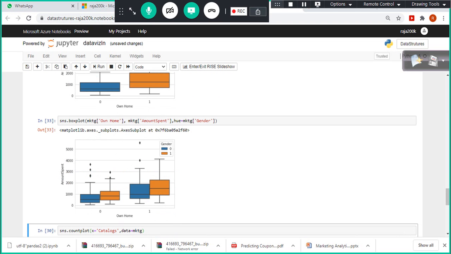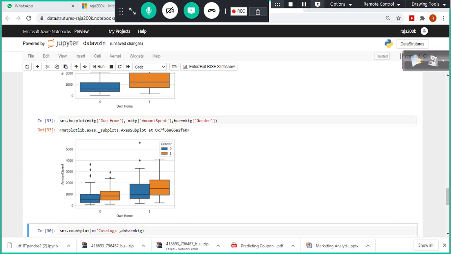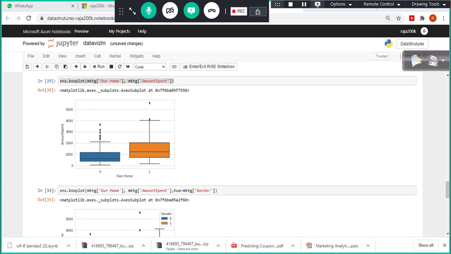When I compare both of these, owner and non-owner, I could see that here, 1 is male, 0 is female. The male spend is more in both segments. So I got additional insight when I plotted gender along with these two.